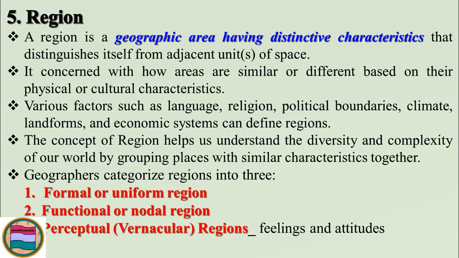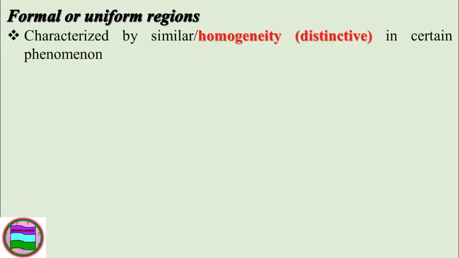So geographers categorize regions into three. The first one is formal or uniform region. The second one is functional or nodal region, and the third one is perceptual or vernacular region, which is based on the feelings and attitudes of the people.